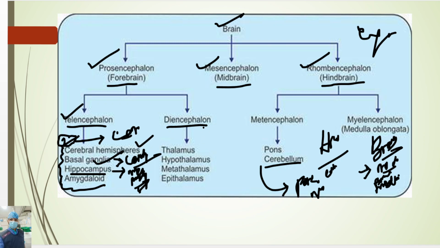Then the diencephalon. The diencephalon contains the thalamus and the hypothalamus. The thalamus function is as a relay center. Relay center means it receives signals from all over the body, and then decides which action is due.